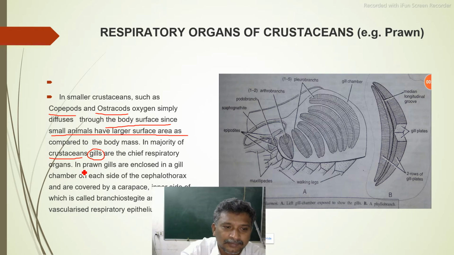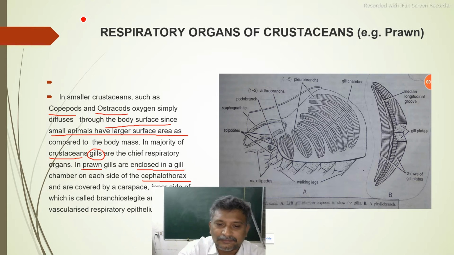Okay. For example, we are taking a prawn. Gills are enclosed in a gill chamber, on each side of the cephalothorax. I think the body can be divided into two regions. Head and thorax both are fused together to become one part called the cephalothorax. The remaining entire body is called the abdomen.